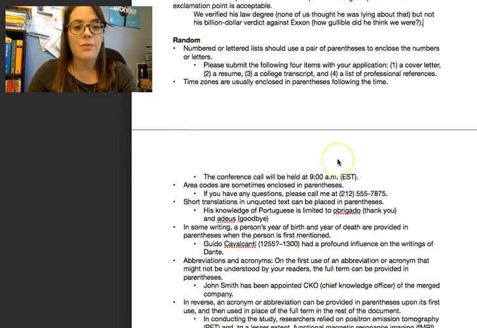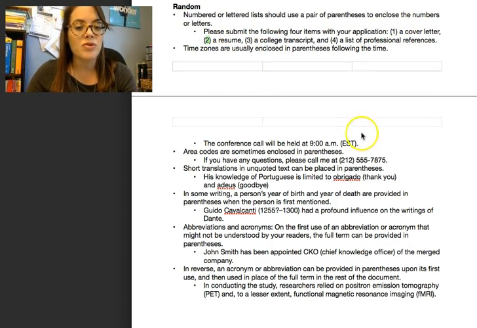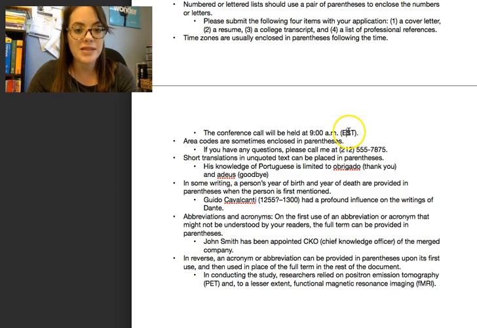All right, now parentheses can be used for random stuff, so just to quickly go through this list. When we're doing a list within a sentence, you can use parentheses to enclose the number. Usually put time zones in parentheses, area codes for phone numbers in parentheses. If you are using a foreign word, you can put the translation of that word in parentheses. You can put the years of someone's birth and death in parentheses after their name.